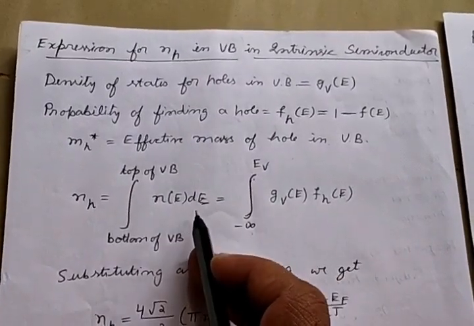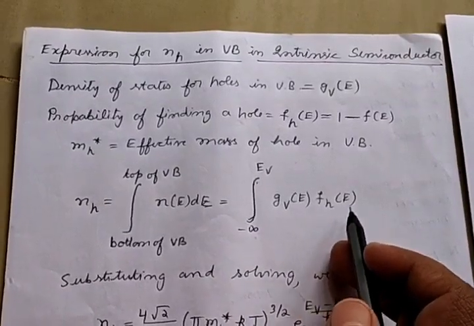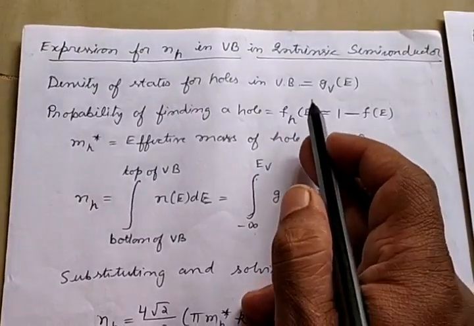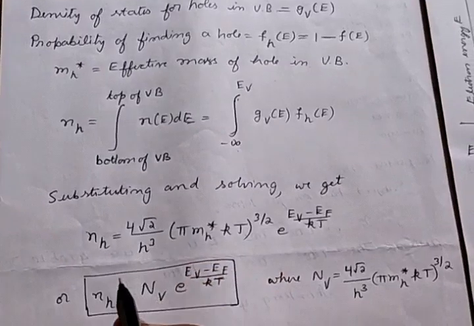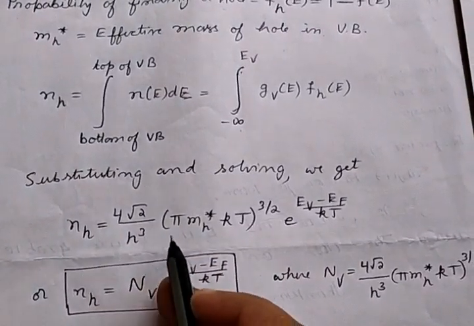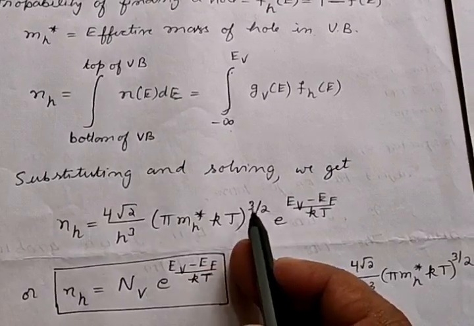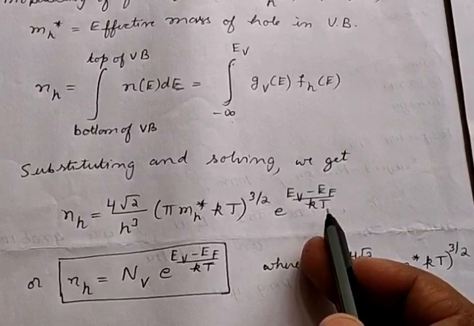So n of E dE can be written as gv of E into fh of E. So substituting gv of E and fh of E from these two equations, and solving this integral, we get Nh is equal to 4 root 2 by h cube into mh star kT to the power of 3 by 2 into e power of (Ev minus EF) by kT.